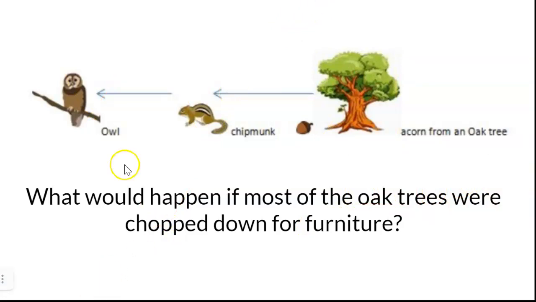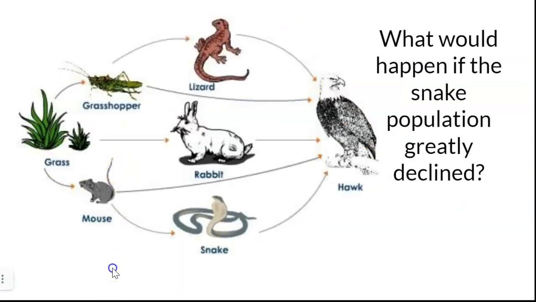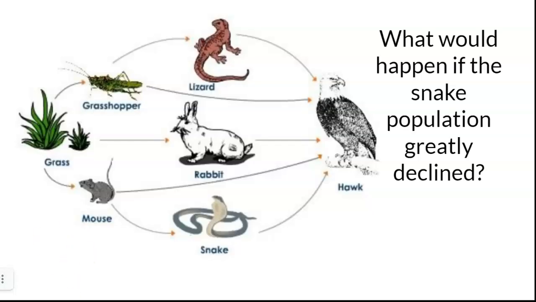Let's go ahead and do one more before you try some by yourself. All right, let's look at, went too far. Here we go. Let's look at this one. Okay, so what would happen if the snake population declined? That's a terrible color. Let me get one that we can actually see. Okay, what happens if the snake population declines? So how are they connected? Well, the snakes eat the mice, and then the hawks eat the snake, okay?